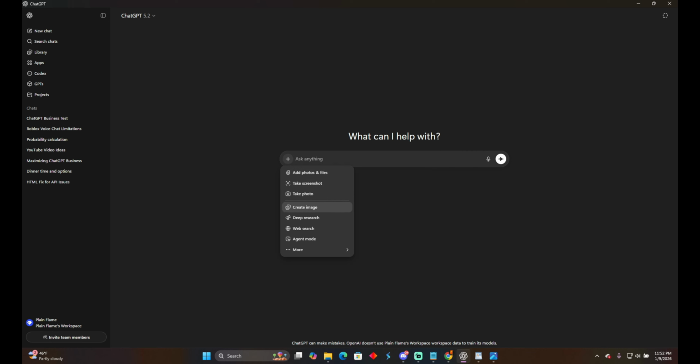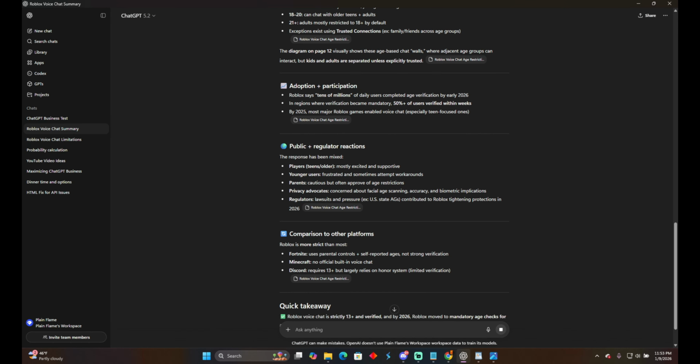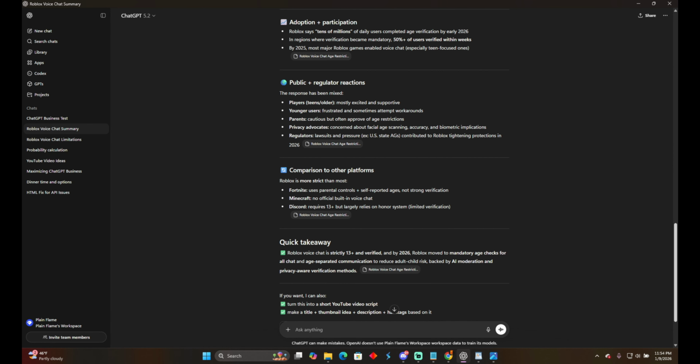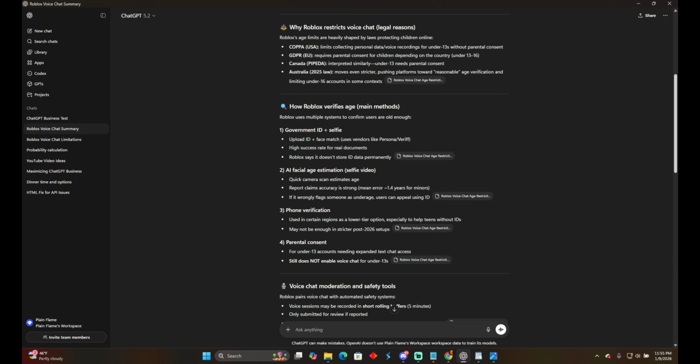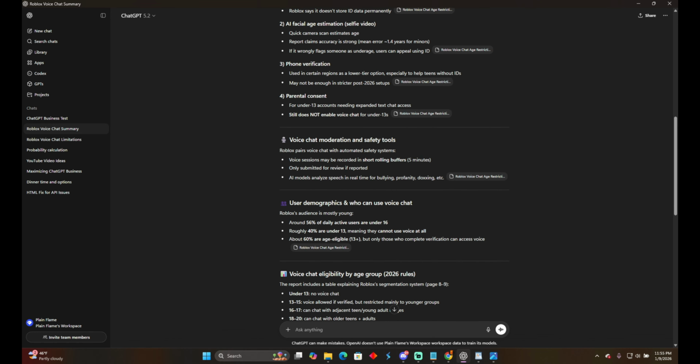Now let's start a new one. Is that the right one? There it is. Summarize the info. Reading the doc here. I'm gonna have it read it for us in a second. Dang it, this is a big summary. Here, let's have it read. Chat from the start. Roblox and Chat now block and age limits, 25 defies government face. Phone verification and parental consent. I've never seen these. This sucks.